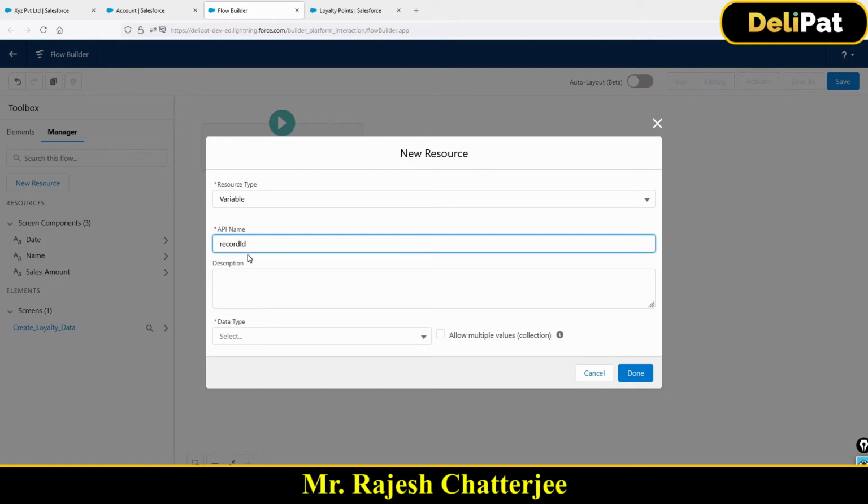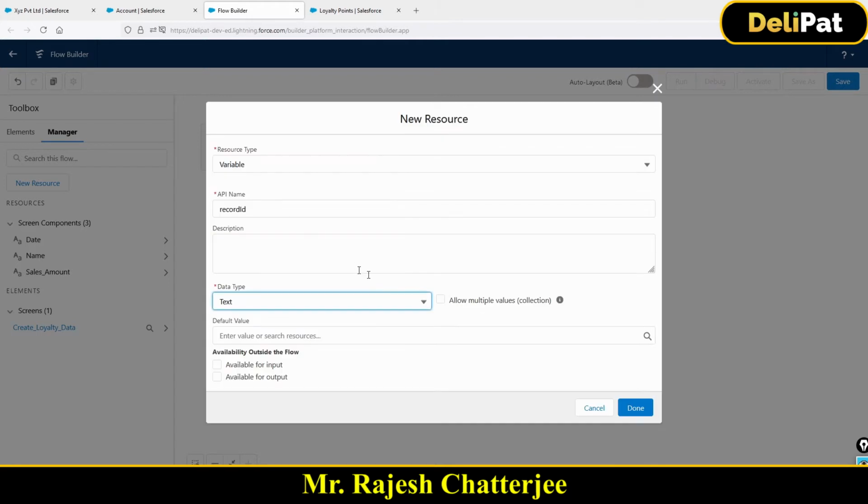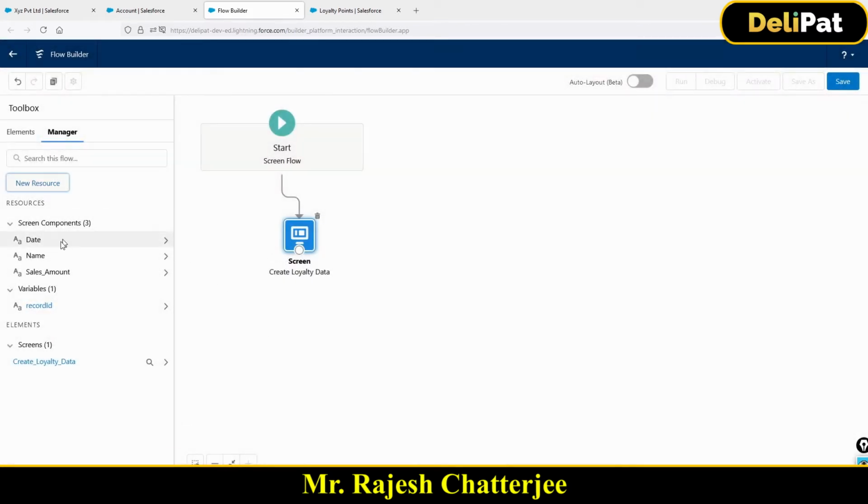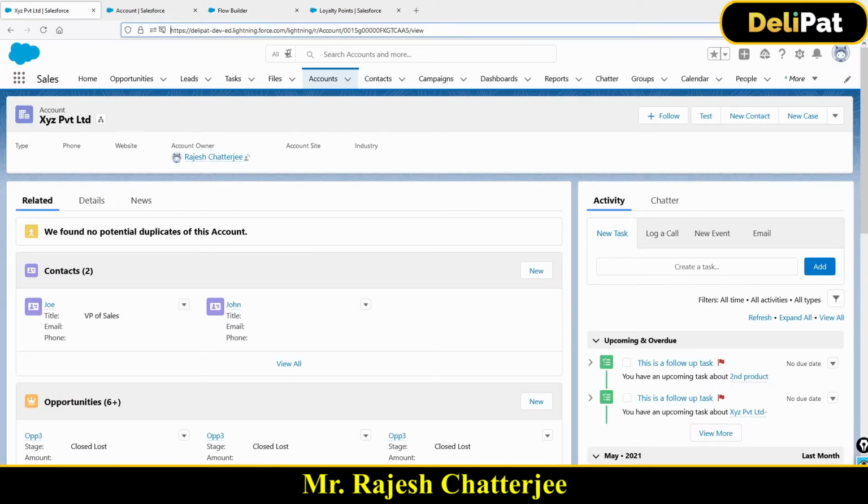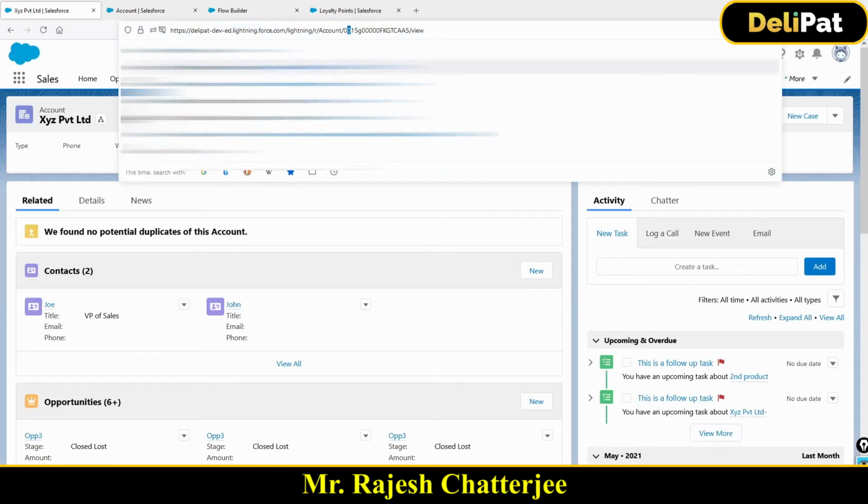The moment you give recordId and select the data type, let's say text, and I'm creating this variable to hold the account ID, by the way, make sure you check these two boxes. Okay, done. Now this variable, recordId, will automatically hold the account ID. I don't have to do anything.